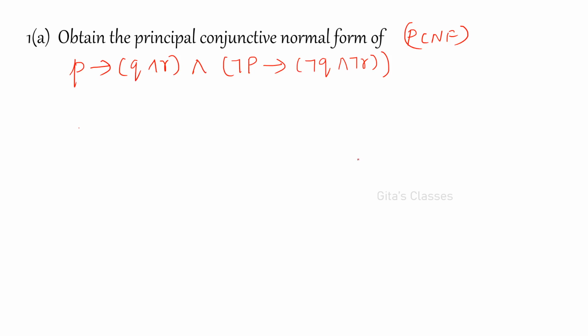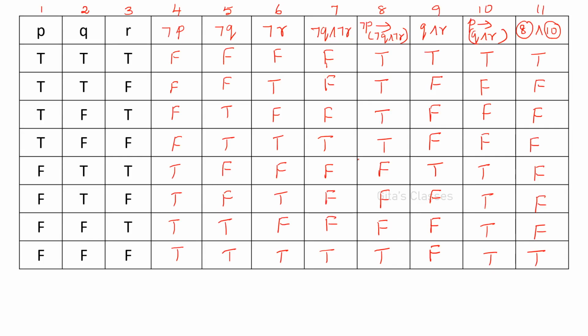Okay. So anyway, I'll write the answer for you by forming the truth table. So this is the truth table, and how to write that PCNF. From here you consider all the F terms. If it is PDNF, you have to consider T terms. If it is PCNF, you have to consider F terms. And for all the F, how many terms will be there in this PCNF?